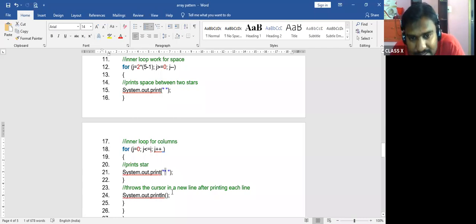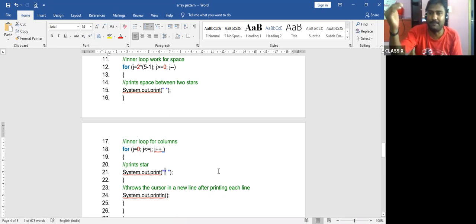After that, move the cursor to a new line after each line printing. So System.out.println, after the end of the first loop, brings the cursor to the next line. After the second loop, bring it from the second line to the third line.